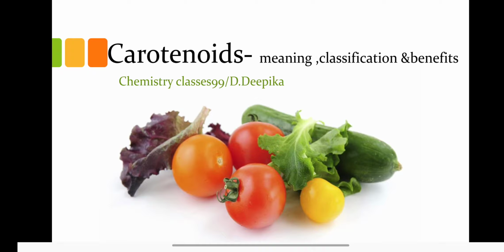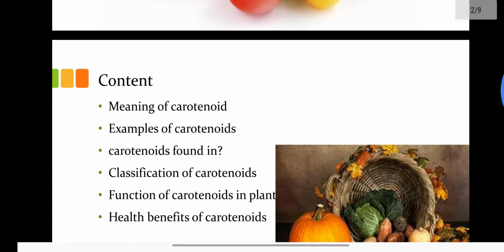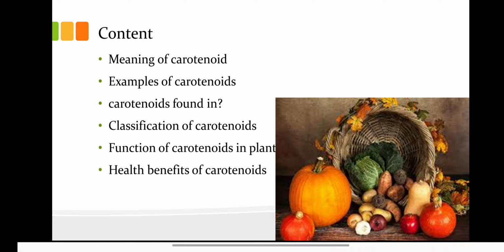I am Deepika. Our today's topic is carotenoids. There are lots of health benefits of carotenoids to humans as well as plants and other animals also. So before discussing the benefits of carotenoids, we have to know what actually carotenoids are and which vegetable or which fruit contain carotenoids. So let's discuss the content of this video. This video includes the meaning of carotenoids, examples of carotenoids, where carotenoids are found, classification of carotenoids, function of carotenoids in plants, and health benefits of carotenoids.